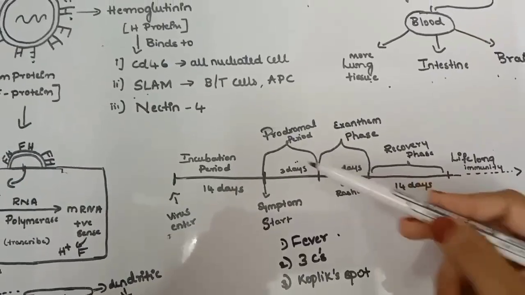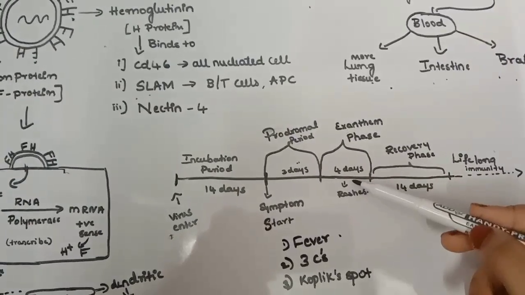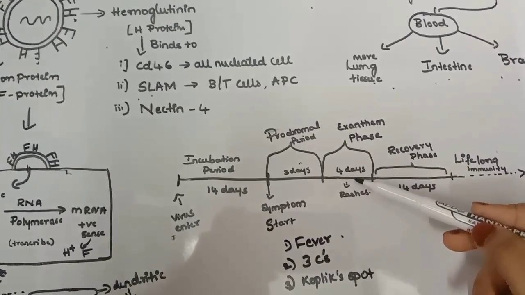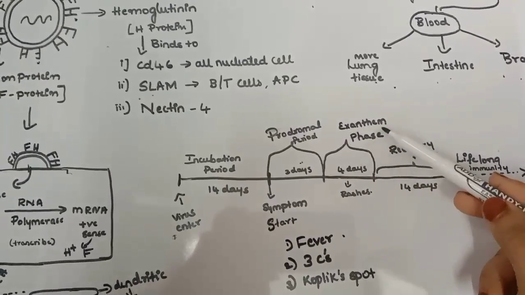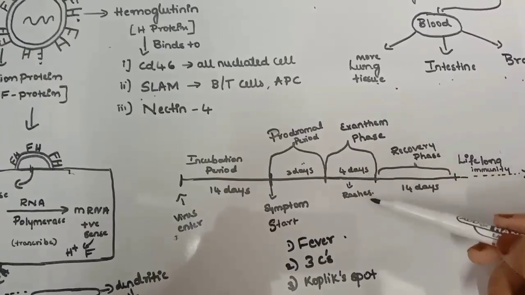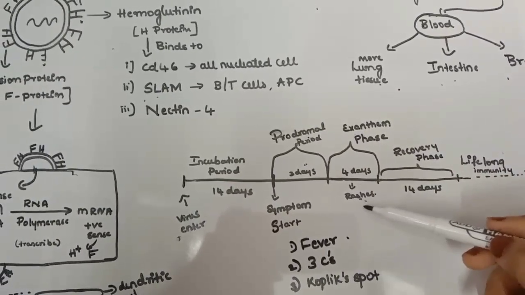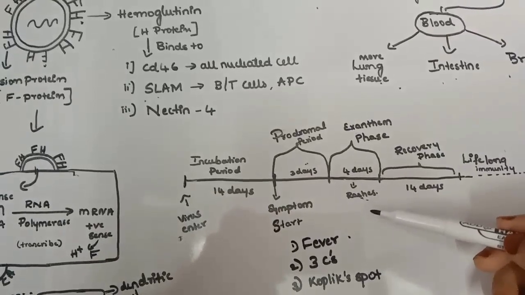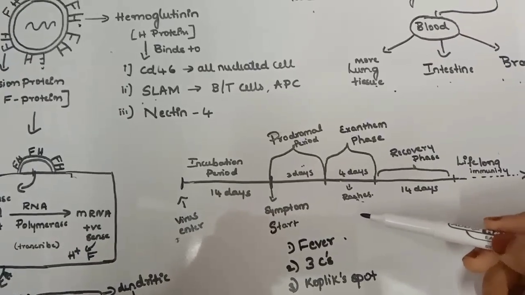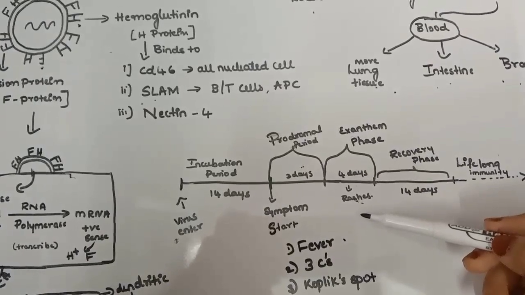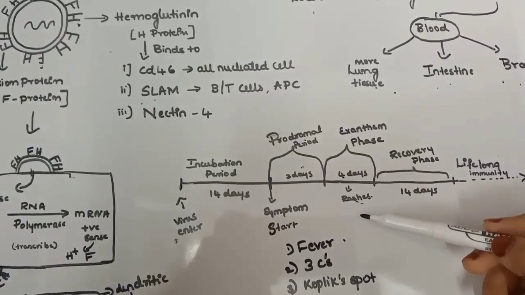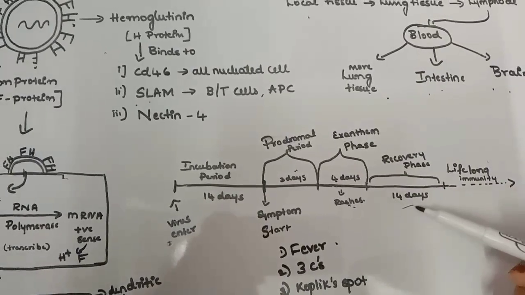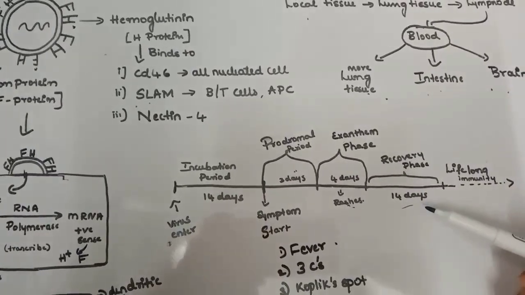And for the next 4 days, that is the exanthem phase, a red flat maculopapular rash is seen. It spreads from the face to all parts of the body, that is, it spreads to the extremities. And here first it will be red rashes and then later it will change its color to brown and later it will disappear. So it lasts for 4 days and leads to the recovery phase, which lasts for 10 to 14 days, with a final symptom that is usually a persistent cough.